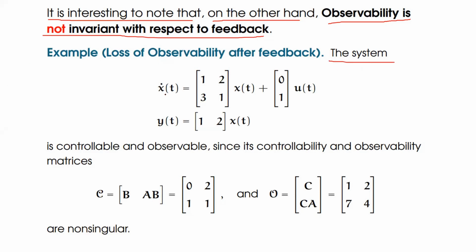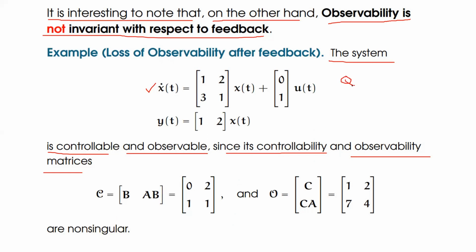Let the system have the state equation x dot of t is equal to [1, 2; 3, 1] x of t plus [0; 1] into u of t, and output y of t is equal to [1 1] x of t. So is it controllable and observable, based on the controllability and observability matrices? First we need to check whether the system is controllable or observable. As per the previous discussion, to find the controllability, we need to form one composite matrix.